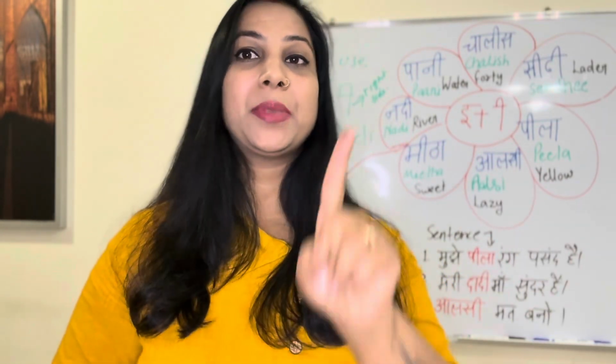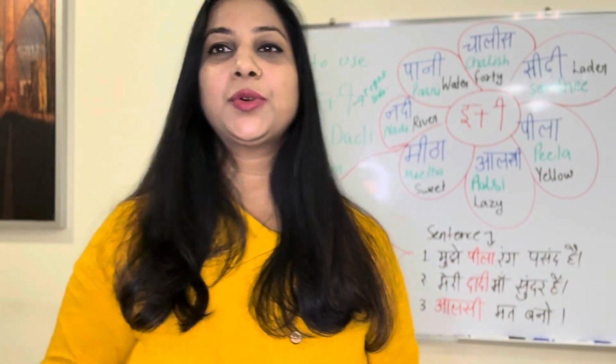Today in our Matra series, our topic is vowels number 4: Badi E, the big E. Why is it big? Because it takes a long time to pronounce, and choti E takes less time. That is the sound difference. And what is the writing difference between choti and badi?